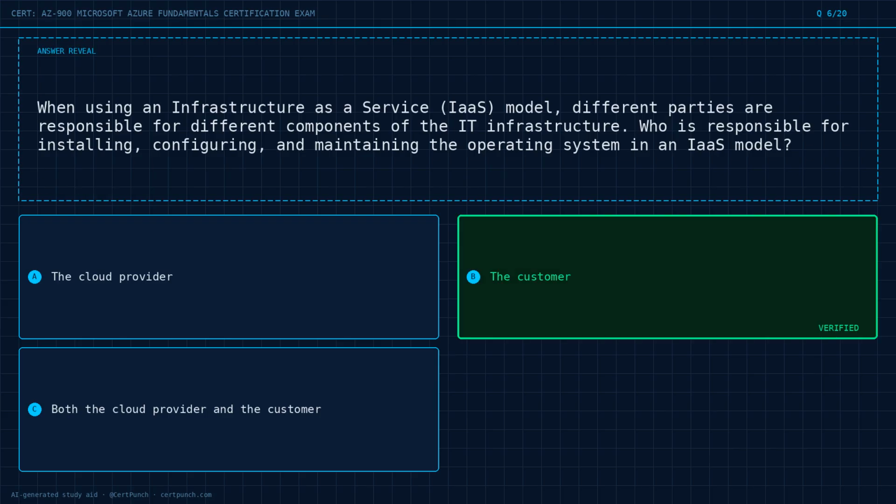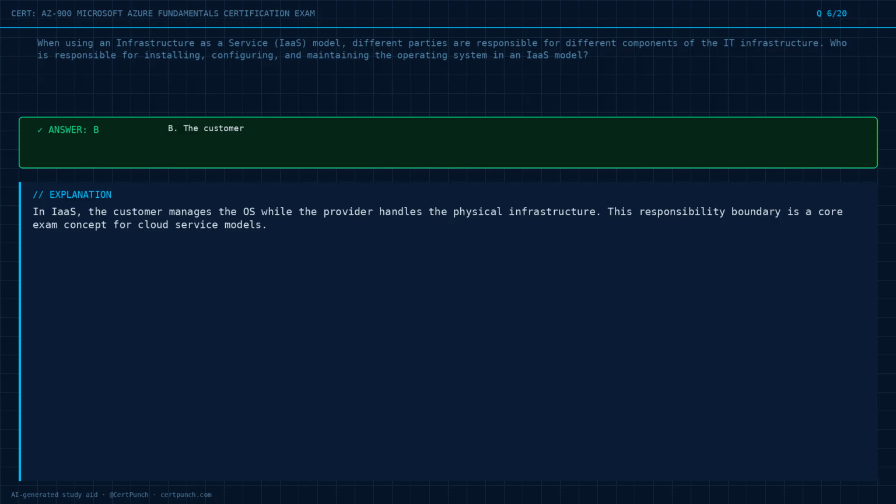The answer is option B. Exam logic. In IaaS, the customer manages the OS while the provider handles the physical infrastructure. This responsibility boundary is a core exam concept for cloud service models.